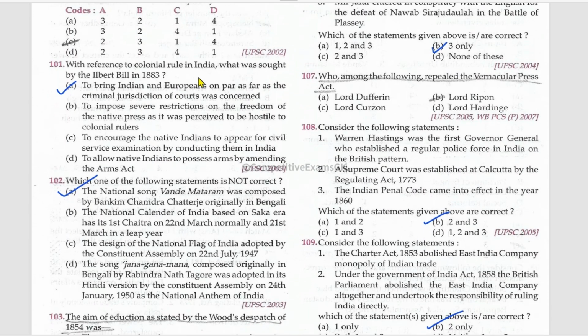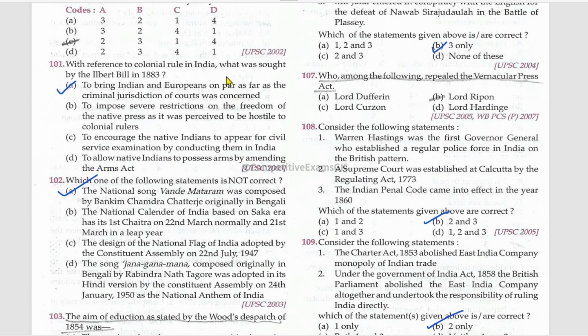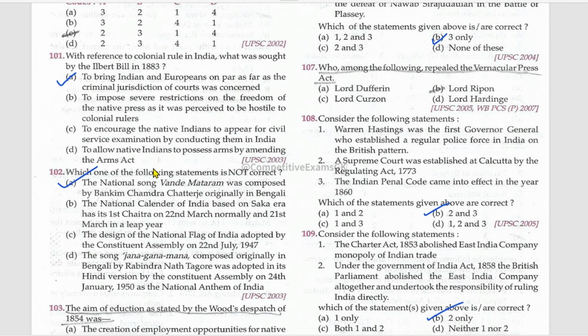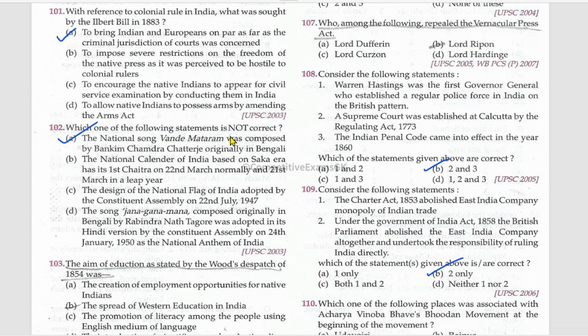With reference to colonial rule in India, what was sought by the Ilbert Bill in 1883 to bring Indian and Europeans on par as far as the criminal jurisdiction of courts were concerned? Which one of the following statements is not correct? The national song Vande Mataram was composed by Bankim Chandra Chatterjee originally in Bengali. No. It was originally composed in which language? Mention it in the comment.